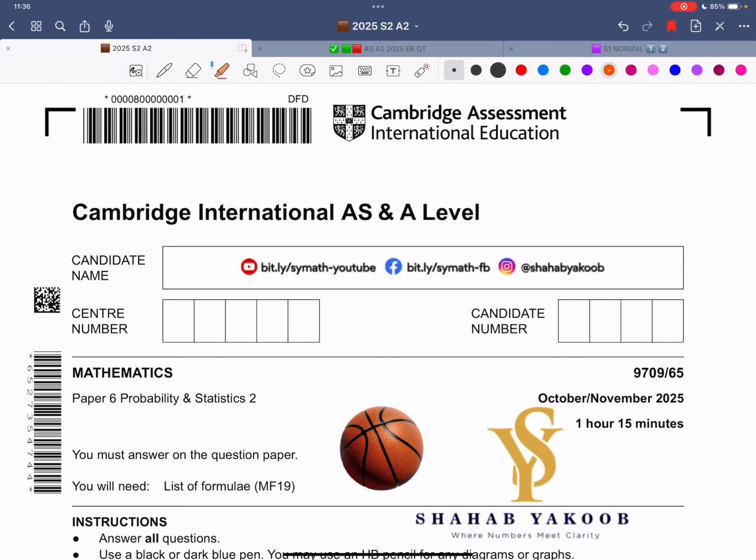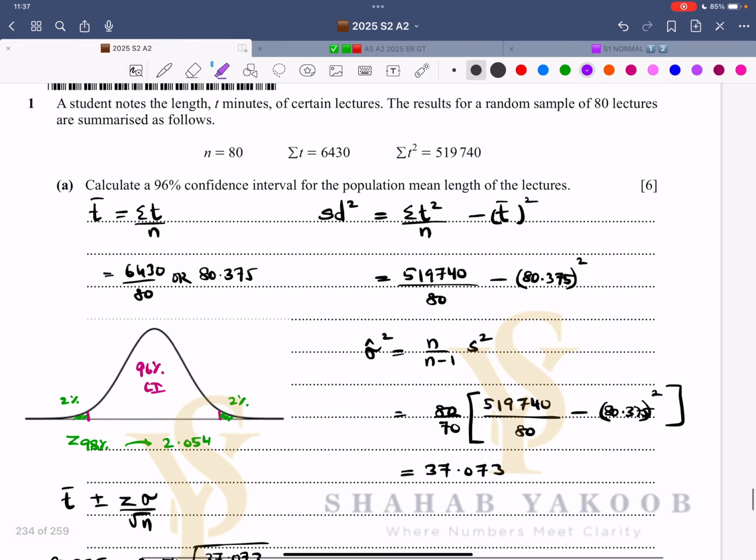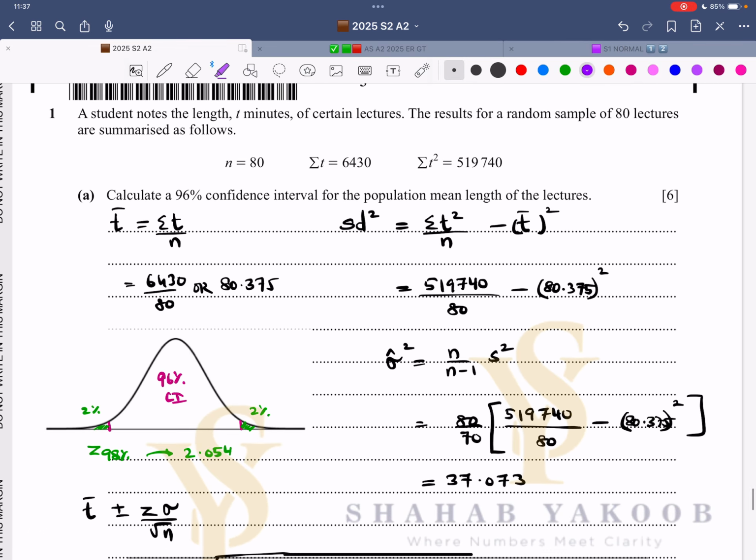So now let's solve this particular past paper, which is paper 6, probability and statistics 2. It's from October/November 2025 and the variant is 65. So let's get started. Now over here, let's look at the first question.